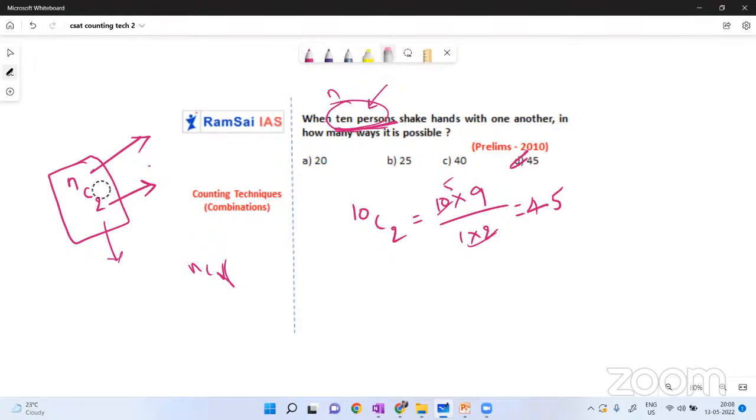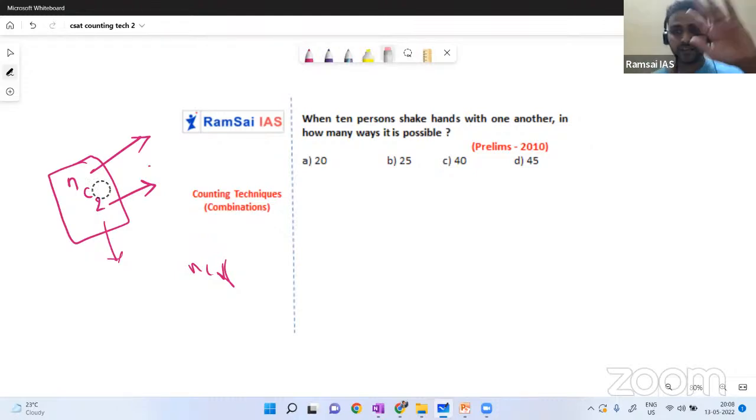Otherwise, just let me turn on my camera. Just look at me at your right top corner. See, imagine there are only three people. So how many handshakes could be possible? Persons A, B, and C. Imagine A will shake hands with B and then C. So two handshakes. And now A will not be there.